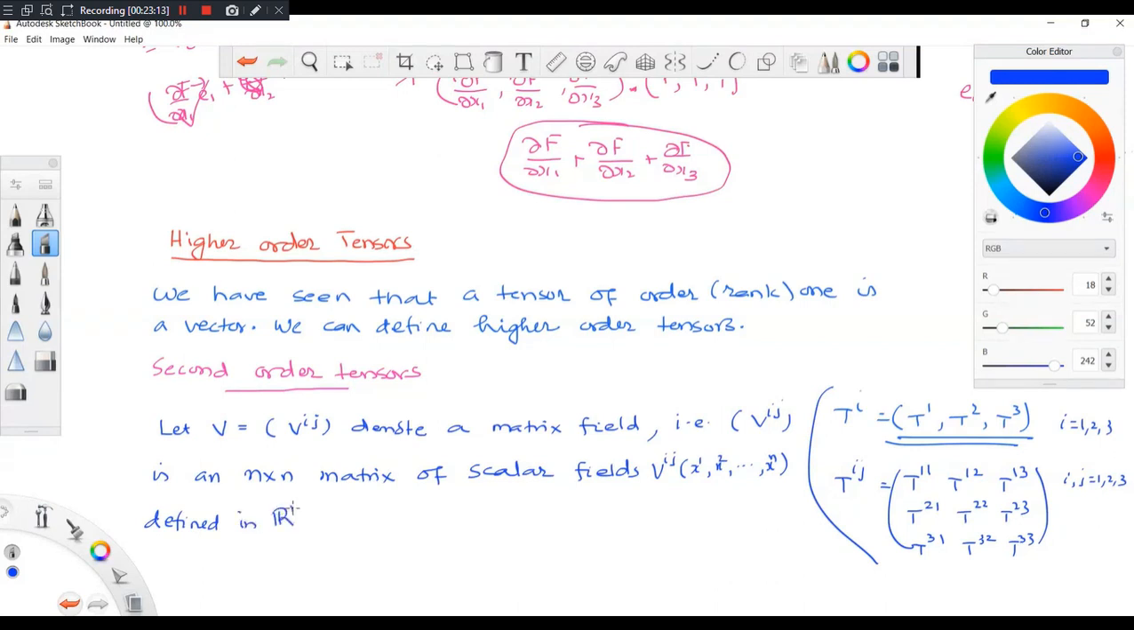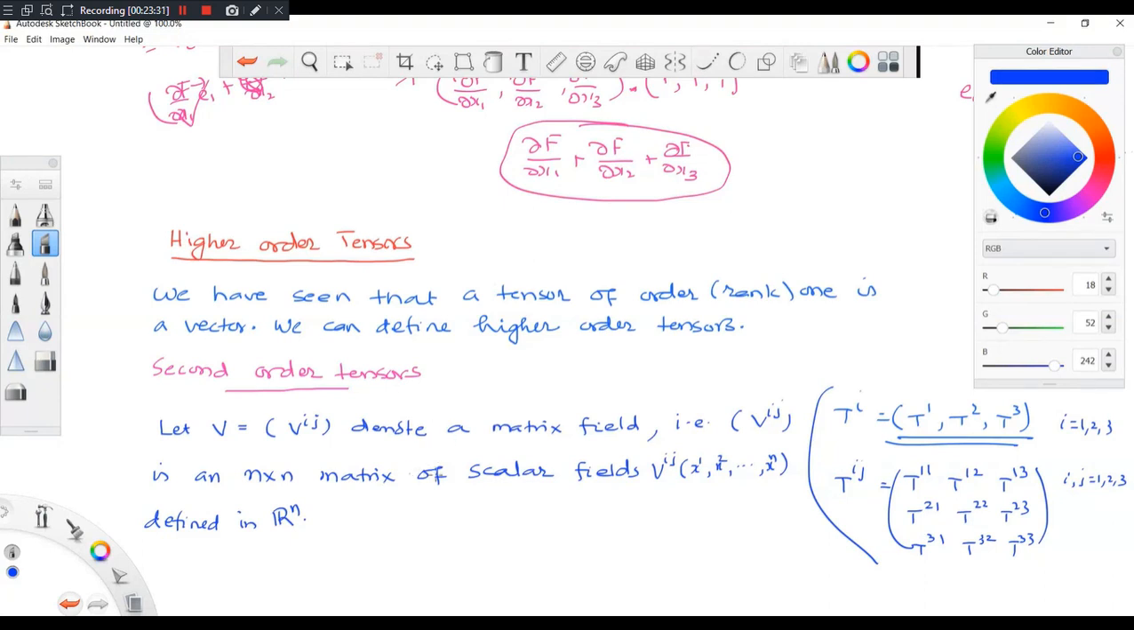So the only thing I told you is this: Vij will be a matrix. So it's a matrix field. That means each component will take a value. Each component will be a function of x1, x2, etc., xn. Okay, so this is the meaning.